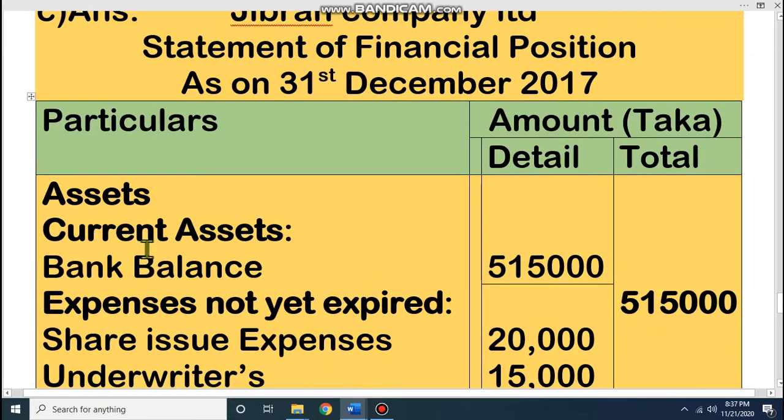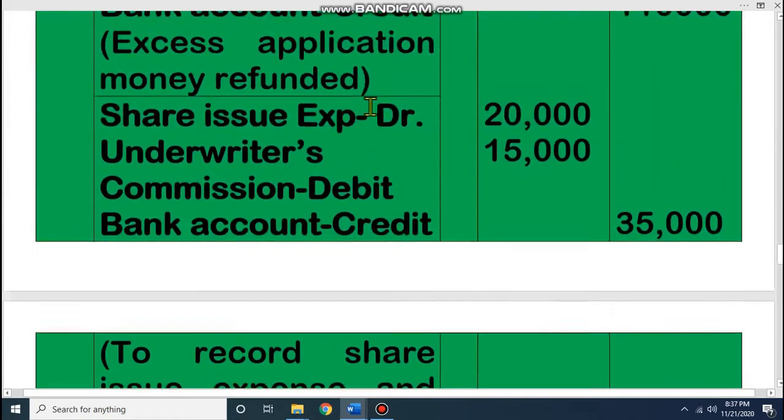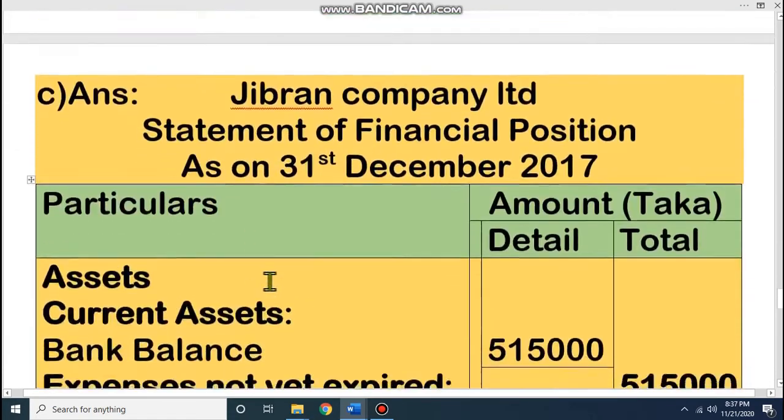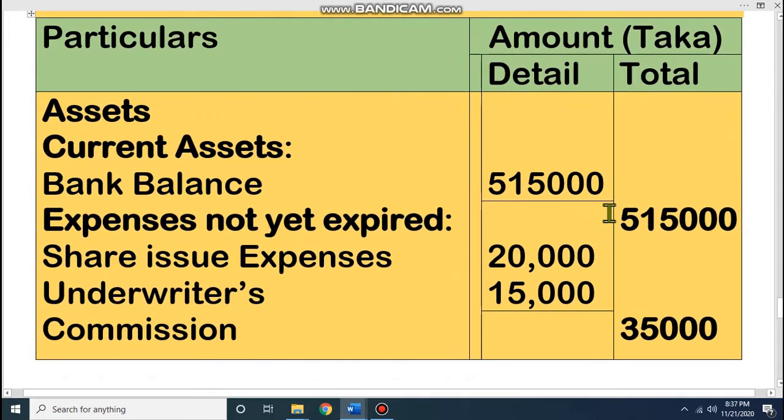Dear student, look at whatever assets we have. By seeing the total math, we have only bank balance. Number one asset, that is 5,15,000. 5,15,000 is our asset. There is no other asset. No furniture here, no building here, no machinery here. We have only bank balance 5,15,000. This is our number one asset.